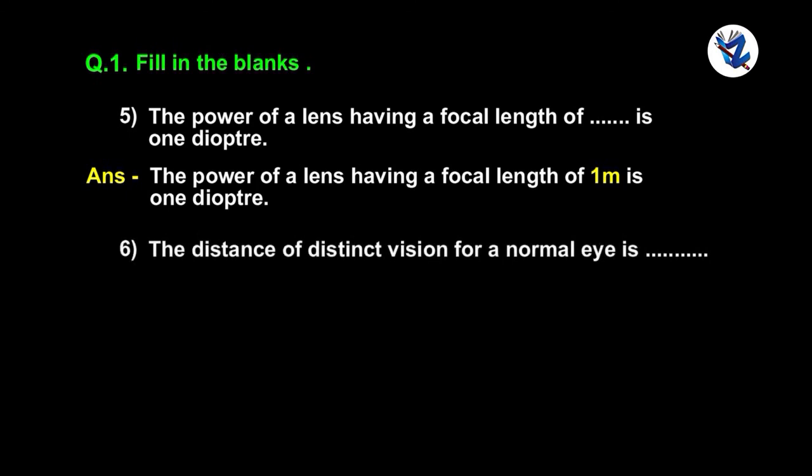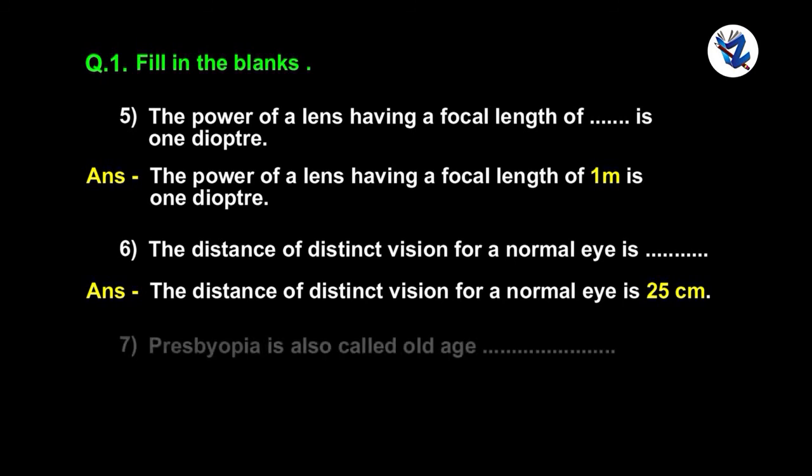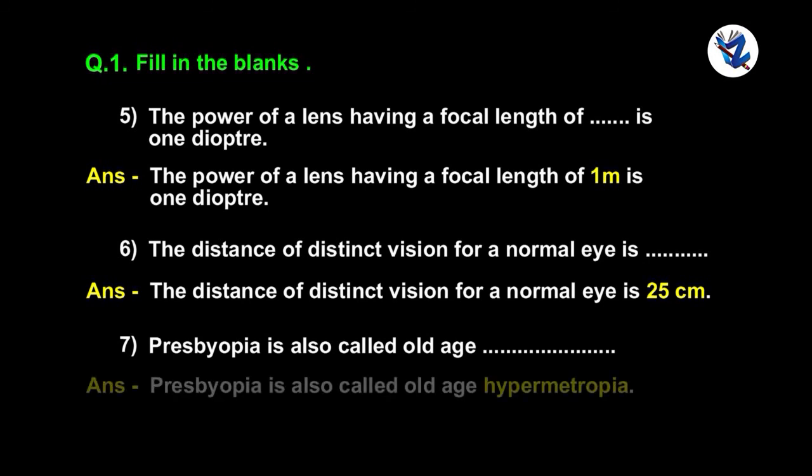The distance of distinct vision for a normal eye is dot dot. The distance of distinct vision for a normal eye is 25 centimeter. Presbyopia is also called old age dot dot. Presbyopia is also called old age hypermetropia.